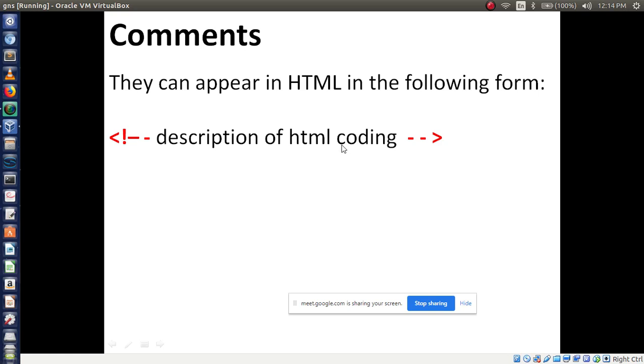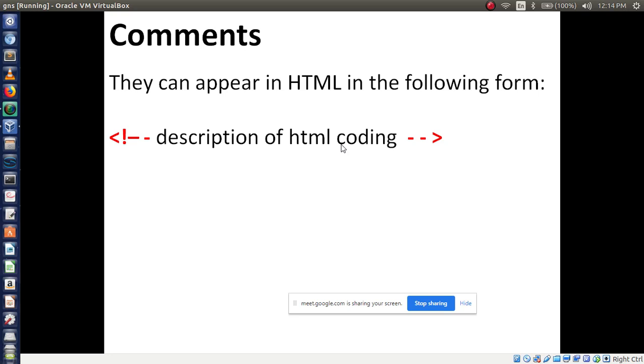Body of the HTML code means whatever contents are there in HTML page. If you are implementing any big project, that project needs big lines of code in HTML. So if you want to understand that coding part, you have to use comments.